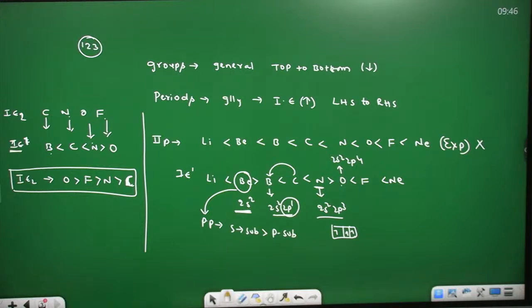Right. Next question now. Identify the element which has the highest second ionization enthalpy. The same thing. He is giving carbon, phosphorus, nitrogen and oxygen. Next question. Question number 124.